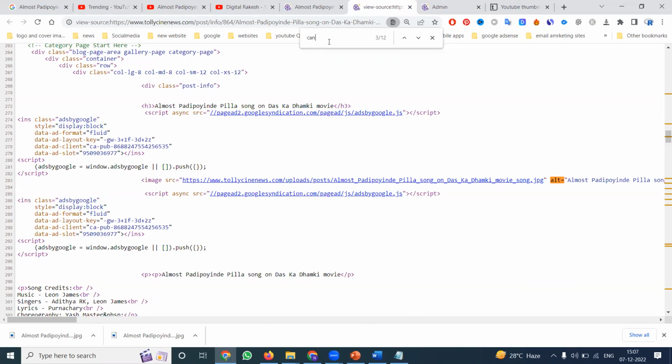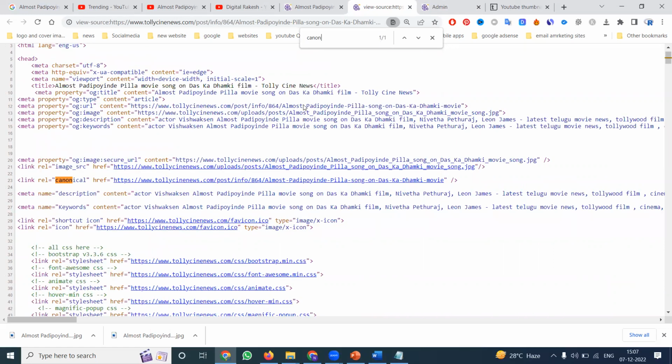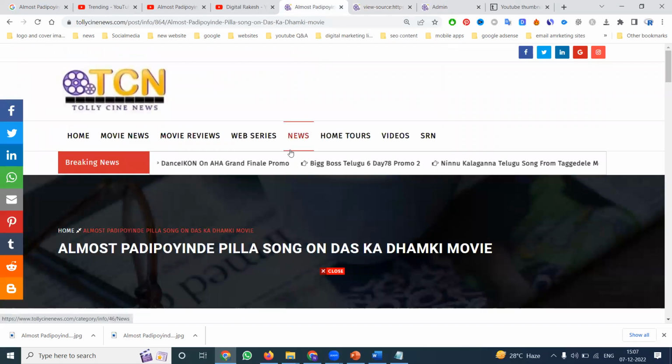Next will be the canonical URL. The particular content will be displayed by the canonical URL. So this is the method. You can write the proper title, description, keyword, canonical URL, header tag, and all the tag options. Based on the image, all these options are automatically visible.